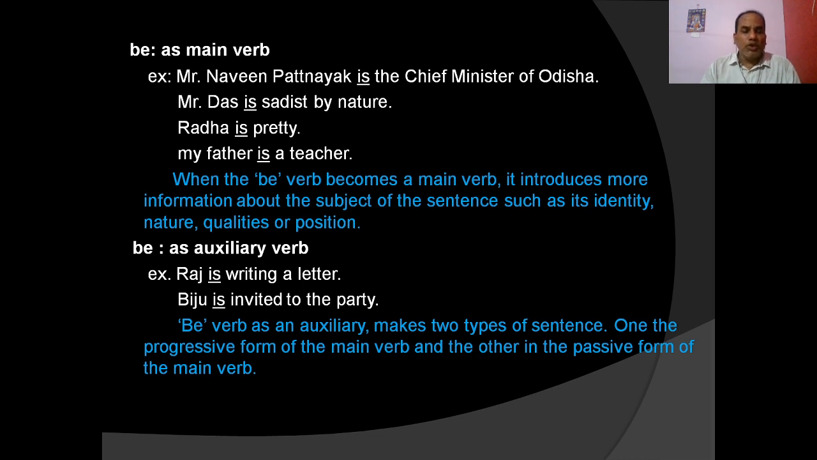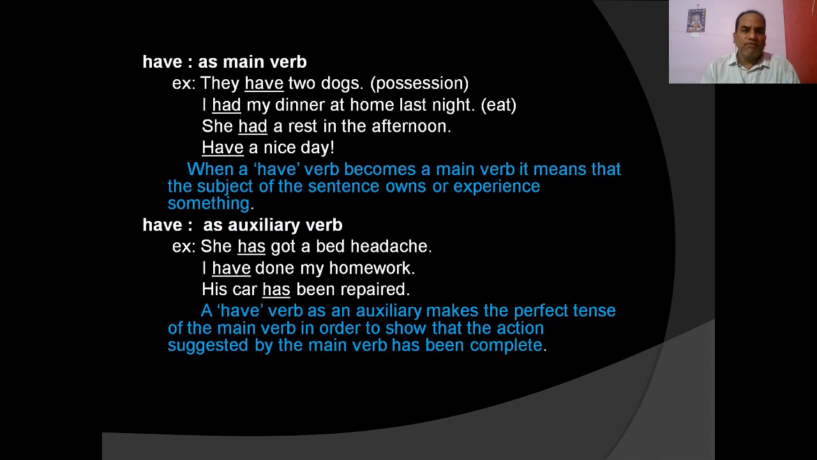One is the progressive form of the main verb and the other is the passive form of the main verb. Okay, so let us discuss have. The verb have is used as a main verb as well as an auxiliary verb. First, let us discuss have as a main verb. They have two dogs. Here have is the main verb because it is the only verb.